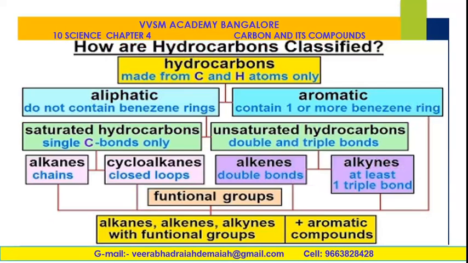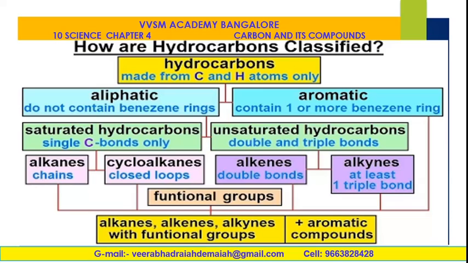How are hydrocarbons classified? They are made from carbon and hydrogen atoms only. So aliphatic and aromatic, as I told you: aliphatic do not contain a benzene ring, aromatic contain one or more benzene rings. This is a very important concept for remembering structures. Aliphatic means they don't have any benzene ring at all. Aromatic means they should have one or more benzene rings. You know what a benzene ring is, and the importance of the benzene ring in aromatic hydrocarbons we will discuss in the forthcoming classes.